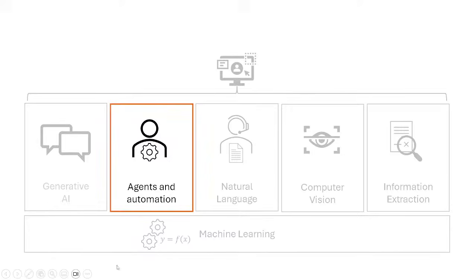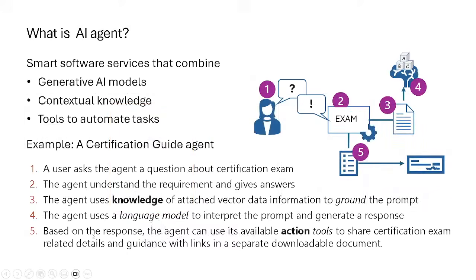So let's move forward with the important thing. What is actually an agent, or what is actually an AI agent? Now, when we talk about this, AI agents are nothing but some smart software services that basically combine generative AI models, contextual knowledge, and tools to automate tasks. Now, all these words which are available here are actually very important, and we need to understand these things properly